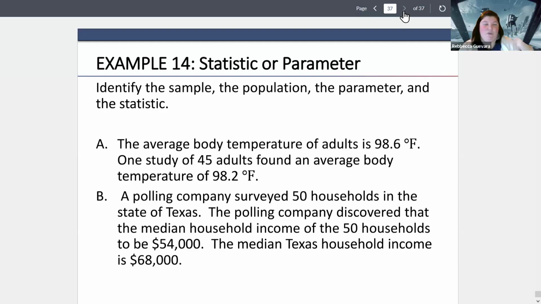And then for B, look for all the same things again, but this time you have a polling company that surveys 50 households in the state of Texas. The polling company discovered that the median household income of the 50 households to be $54,000. The median Texas household income is actually $68,000, and that's actually different now. This is older data.